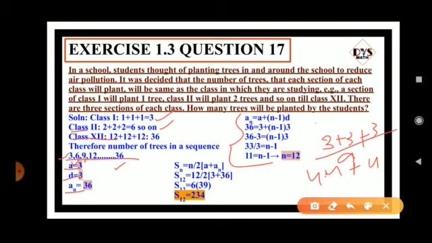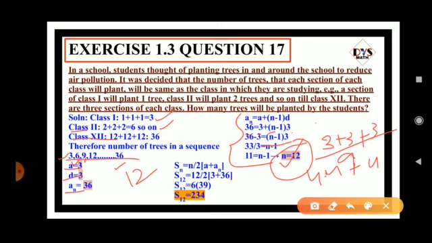Let me substitute. An is 36, A is 3, keep n minus 1 as it is, 3. So take 3 to this side: 36 minus 3 equals n minus 1 into 3. 36 minus 3 is 33. Take 3 to this side, it becomes division. 33 by 3 is 11, which equals n minus 1. Taking 1 to the LHS, n equals 12. Clear? Instead of doing this, you can take 12 as the answer, because the number of classes is from 1 to 12, so it is 12 only.